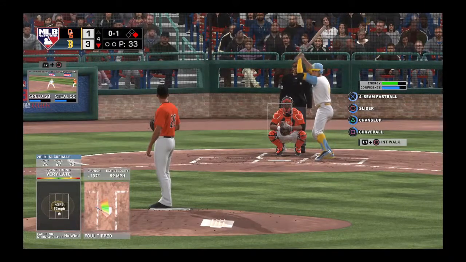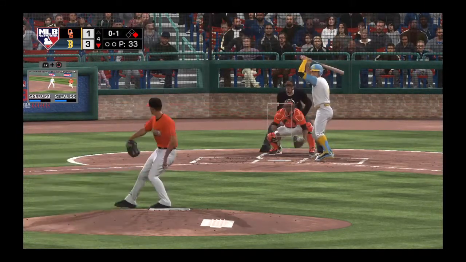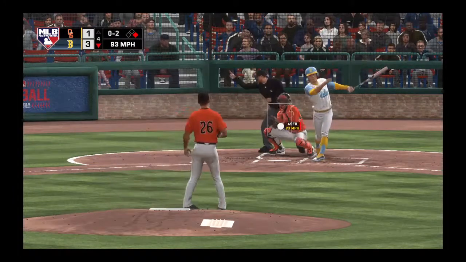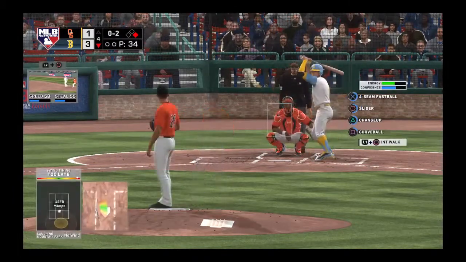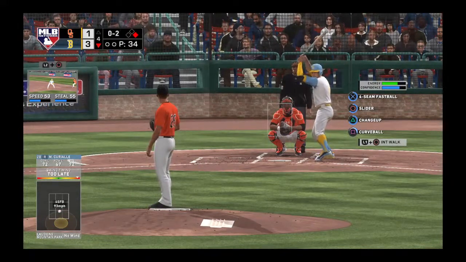Not many left-handed pitchers for the Cowboys. Most of their pitchers are right-handed. Here comes the 0-1. Just behind the fastball there, 2 strikes now. Almost he only has on this roster for pitching.